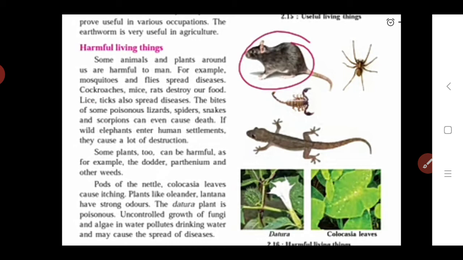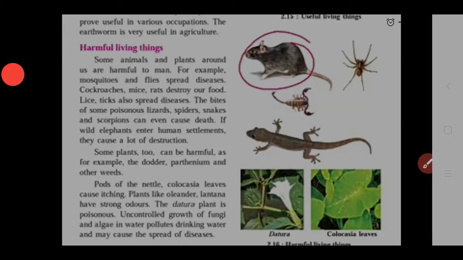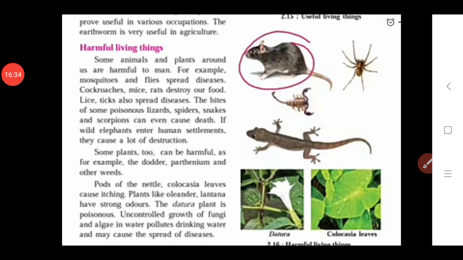Also, we see the fungi and algae. These plants also grow on pure water. If such plants grow on pure water, then these pure water sources like rivers and lakes become polluted. So drinking water sources get polluted due to such plants. So in this way we see that, like animals, there are some plants which are also harmful to human beings.